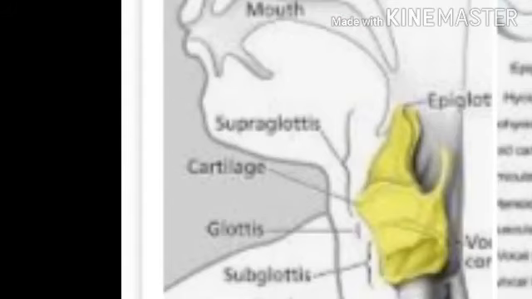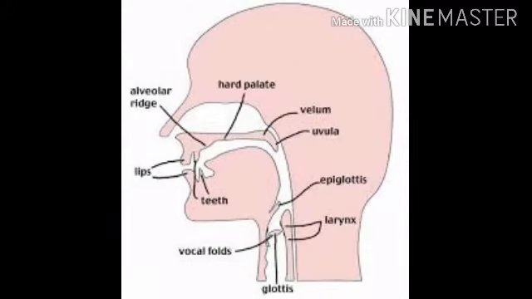The next one is the larynx. The larynx is commonly called the voice box. It is an organ in the top of the neck involved in breathing, producing sound and protecting the trachea, the windpipe. It protects the windpipe against food aspiration. The larynx comprises the vocal folds and the Adam's apple. The main function of the larynx is that it manipulates pitch and volume, which is essential in phonation.